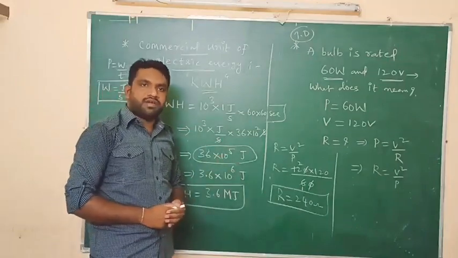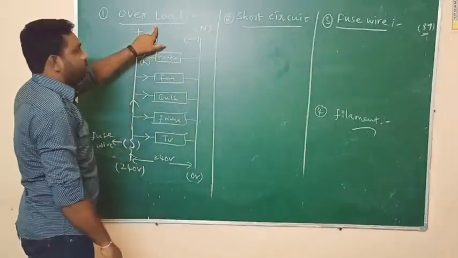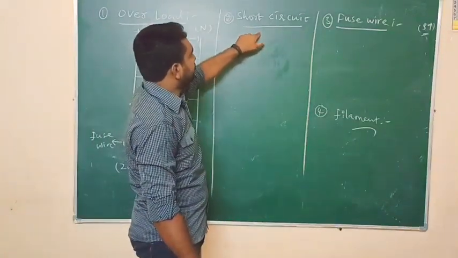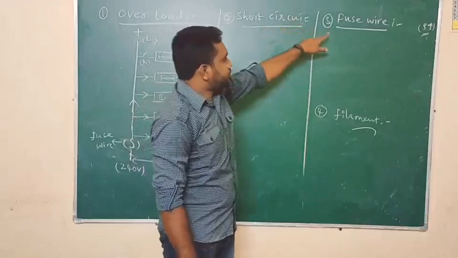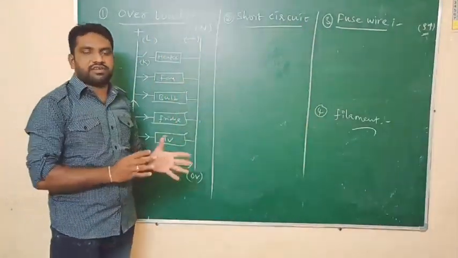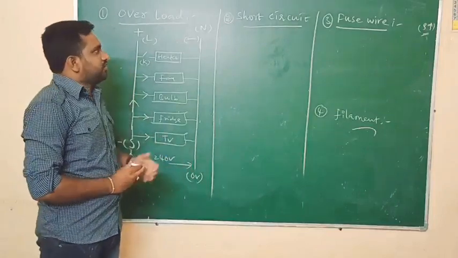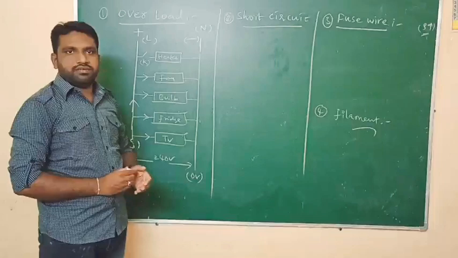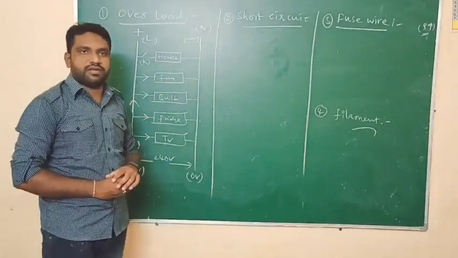Our next topic is overload or overloading. Next we are going to know about short circuit, fuse wire, filament. So these are the four topics of this lesson. These are the last four topics here. These are all very important topics, and basics are also covered here. So just try to listen with concentration here.